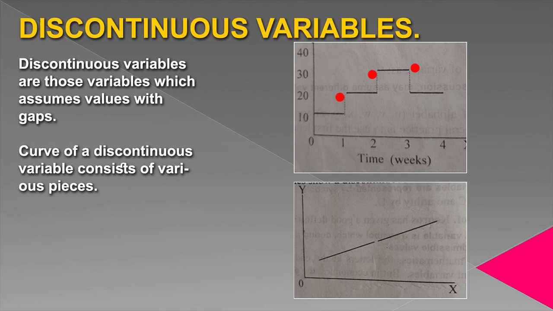These dotted lines indicate the discontinuity. In the second graph, you can see a discontinuity over here. This shows that there is a break in a line, there is a discontinuity in a line. So we can say curve of a discontinuous variable consists of various pieces.